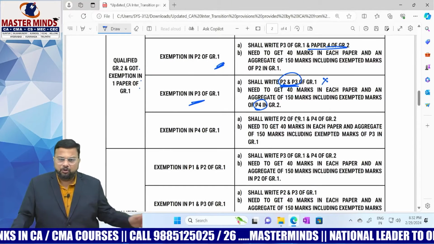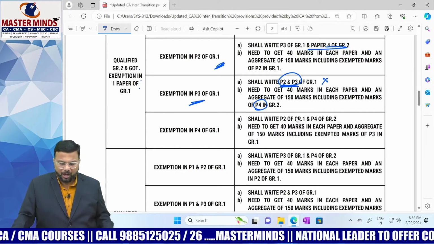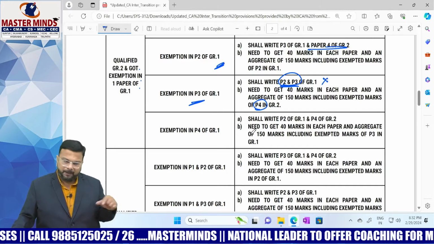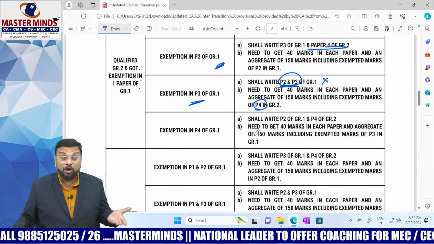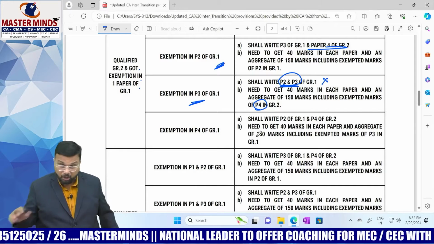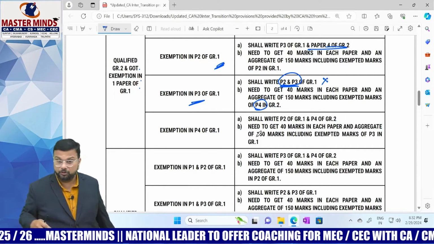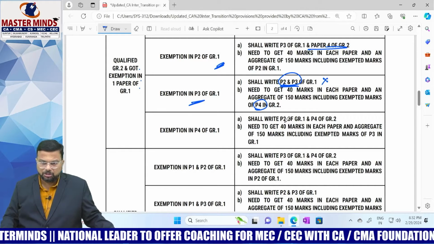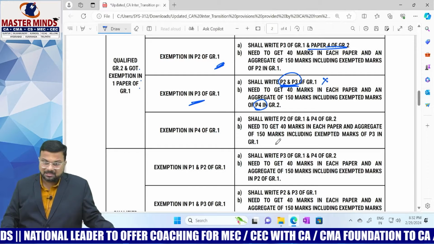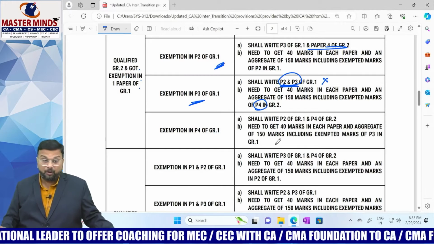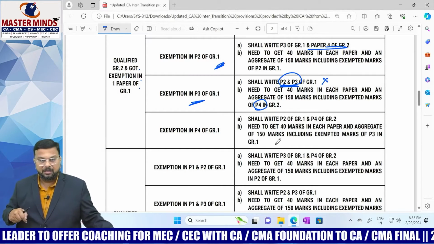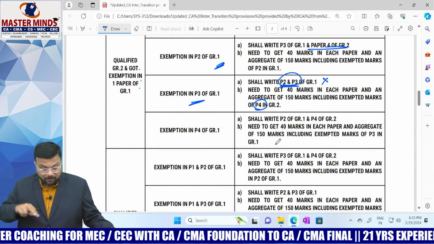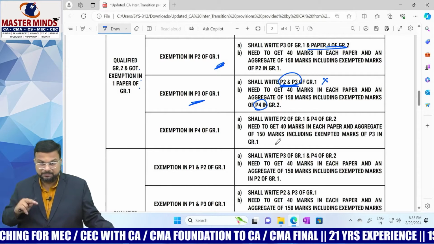Okay. Qualified group 2, exemption in paper 4 of group 1. What is paper 4? Taxation. Then what will you do? Obviously, you have to write paper 2, corporate and other laws, and since you have not got any exemption in cost and management accounting in the old scheme, you have to write that also in the new scheme, that is paper 4 in group 2. Likewise, you need to get 40 marks and an aggregate of 150 marks, because altogether you have 2 papers here, right? 150 marks, including exemption marks of paper 3 in group 1. What is paper 3 in group 1? Nothing but taxation. So paper 4 in the old scheme and paper 3 in the new scheme are one and the same in terms of subjects, right?